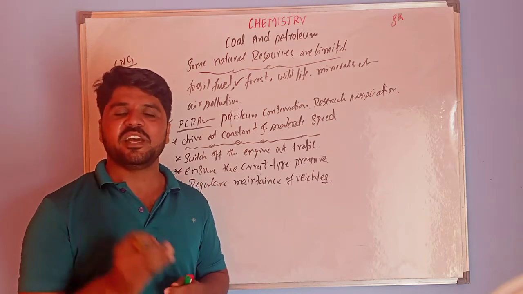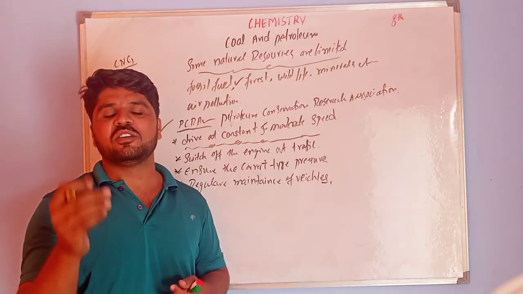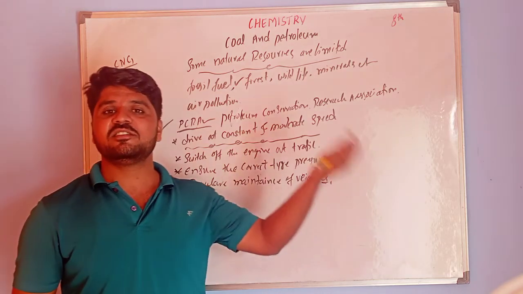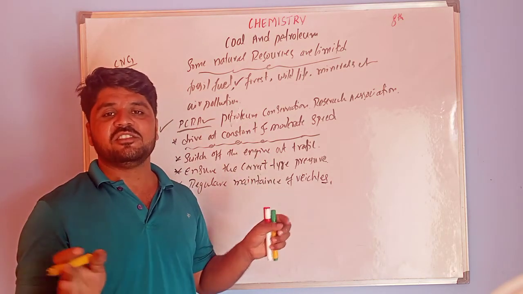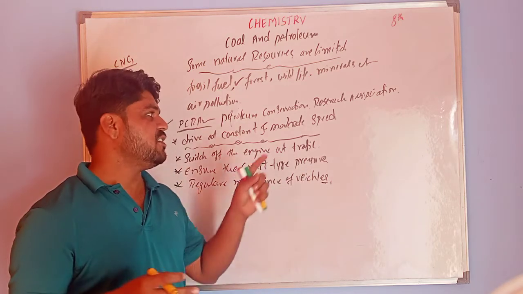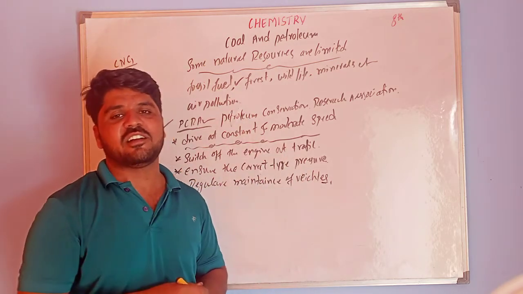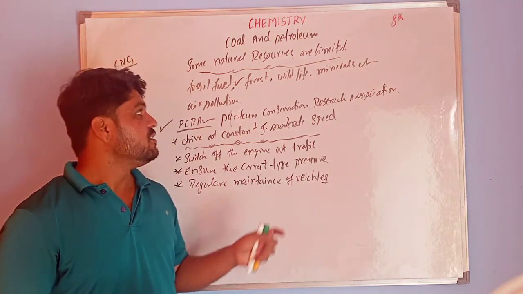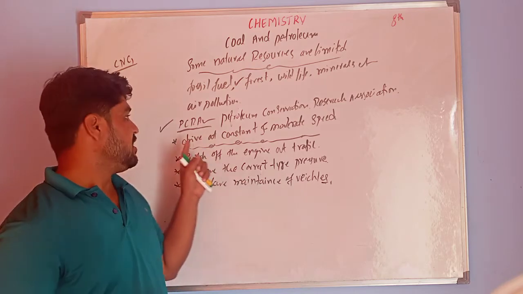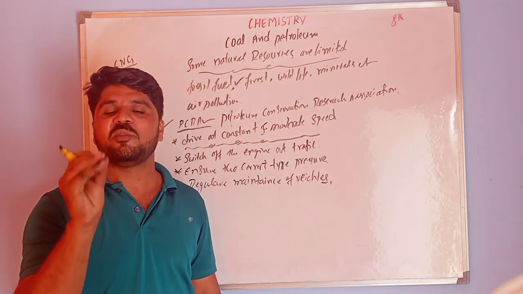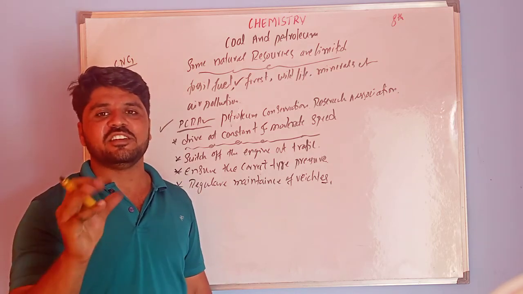Just imagine you all took individual vehicles to your school. What happens? Burning of fuel is more, and we also need so much parking space. That's why you have to use public transport like your school vans. These are all tips given by PCRA, and you also have to adopt environment-friendly behaviors in your life.